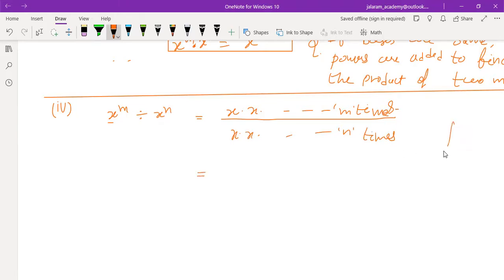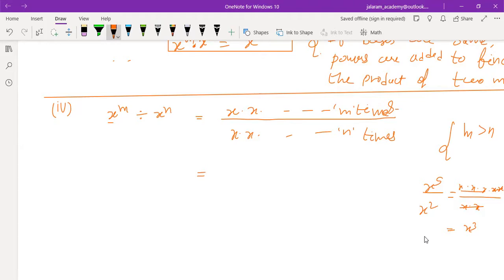And if m is greater than n, m is greater, n is smaller. So you know that if you divide x to the power 5 by x square, the numerator is x into x into x into x into x, 5 times, and in the denominator it is x into x only 2 times. So these 2 times will be cancelled out, and only x into x into x, that is x cube, remains.